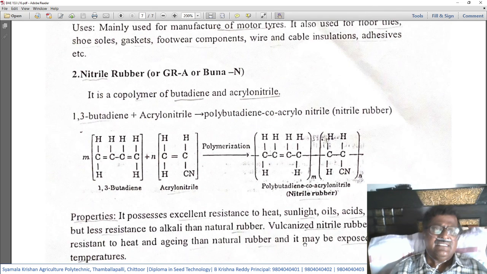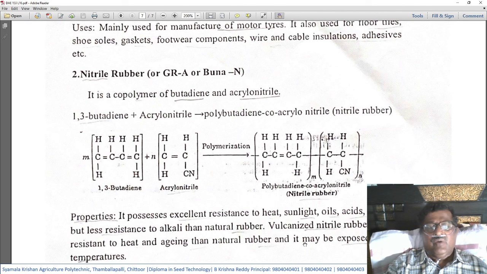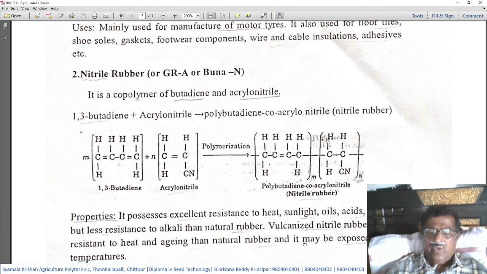The second one is nitrile rubber. It is also a copolymer of butadiene and acrylonitrile. Butadiene and acrylonitrile copolymerization results in nitrile rubber. You can see the structures of 1,3-butadiene and acrylonitrile. Under copolymerization, polybutadiene-acrylonitrile forms. This is the molecule known as nitrile rubber. It is a polymer.